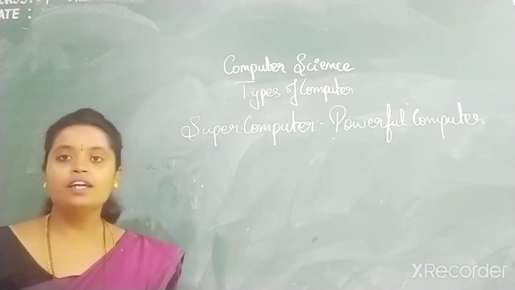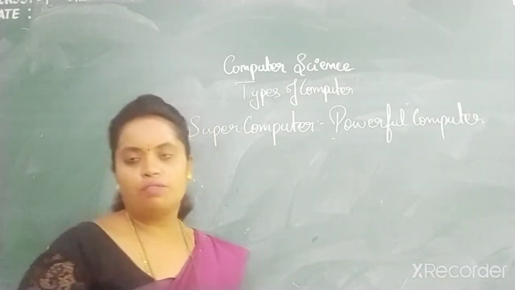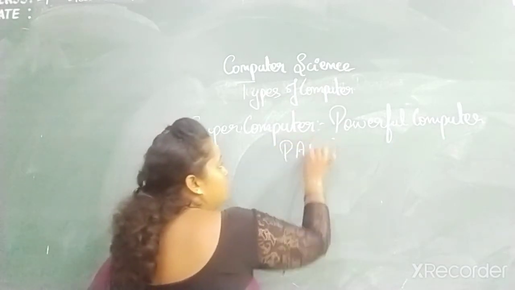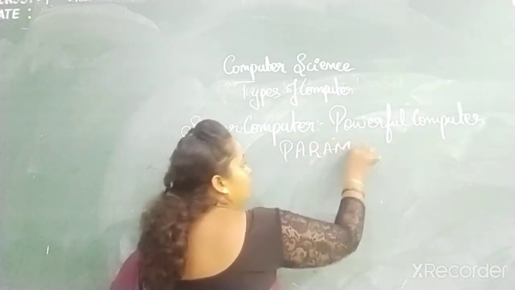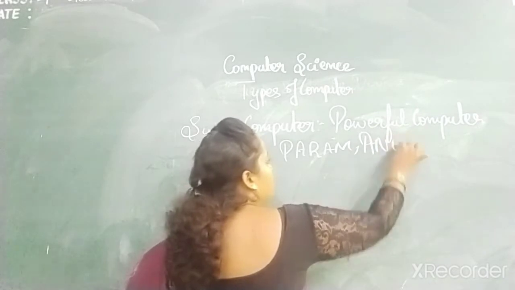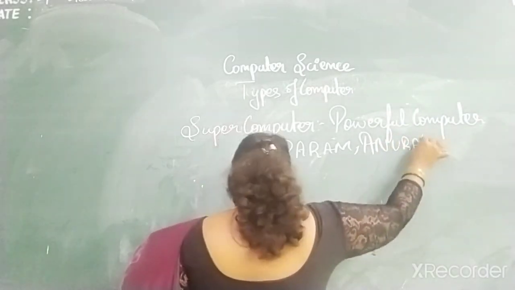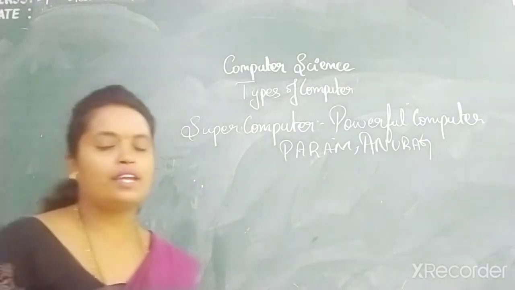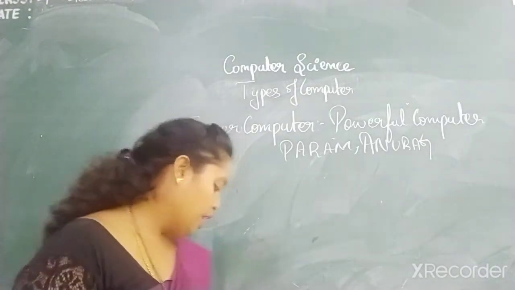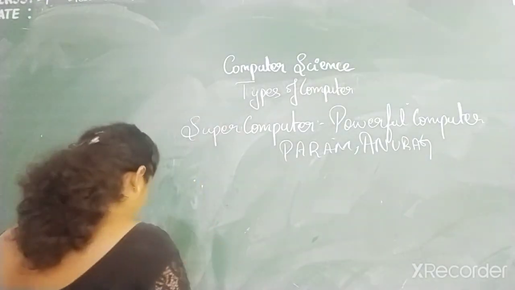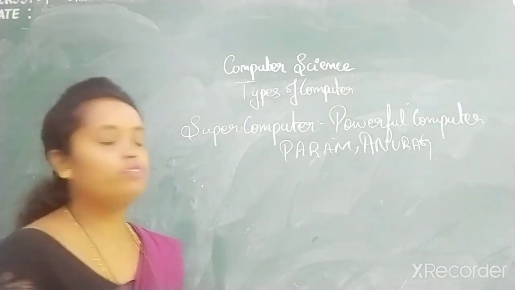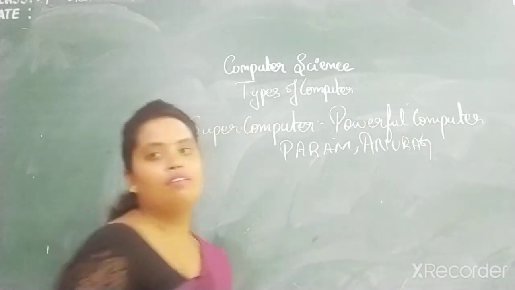Two supercomputers developed by India are Param and Anurag. In weather forecasting, rocket launching and complex scientific calculation, you use the supercomputer, which is the most powerful and fastest.